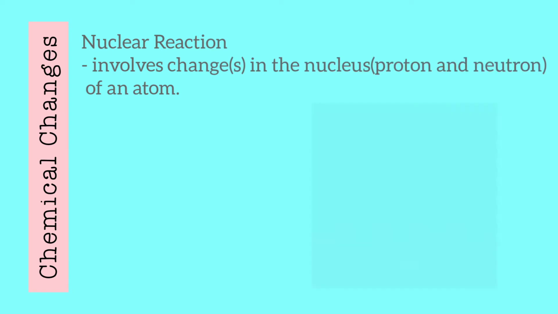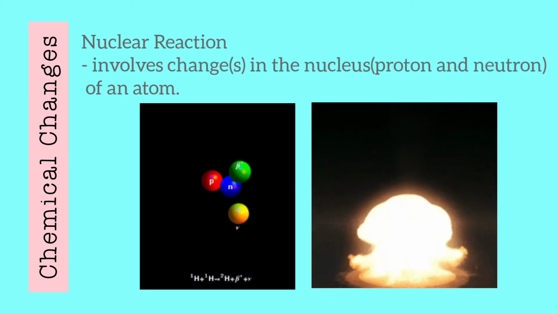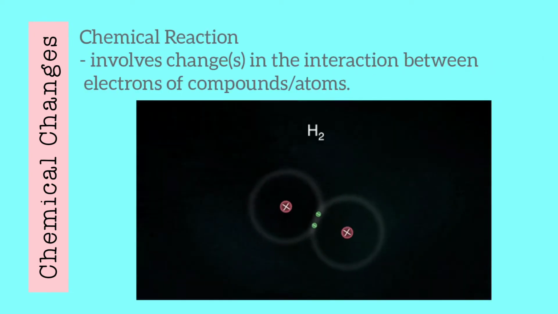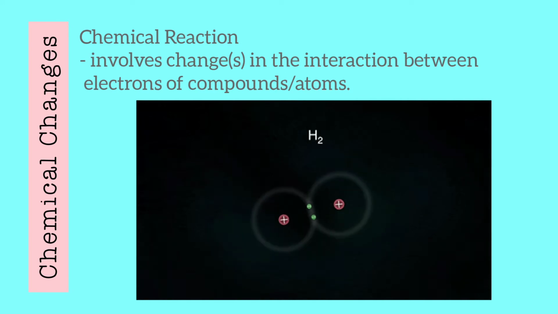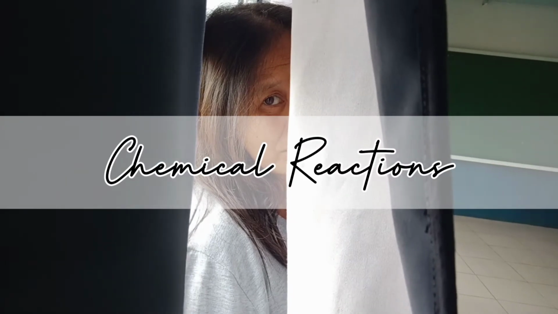It can be through nuclear reaction, which involves the change in the nucleus or protons and neutrons of an atom, or chemical reaction, which involves the change in the interaction between the electrons in two or more pure substances. In this lesson, we are going to focus on chemical reactions.